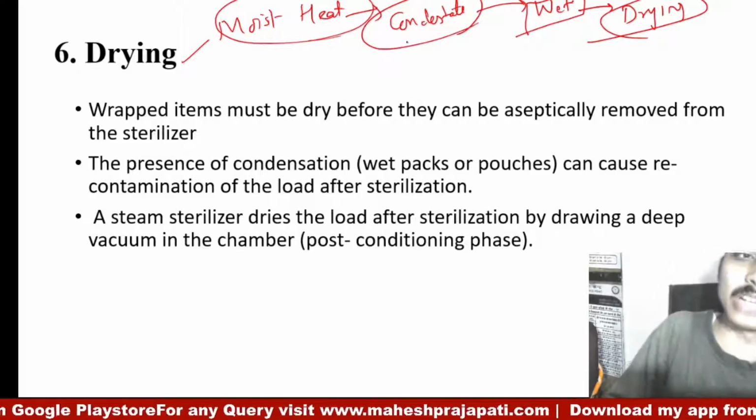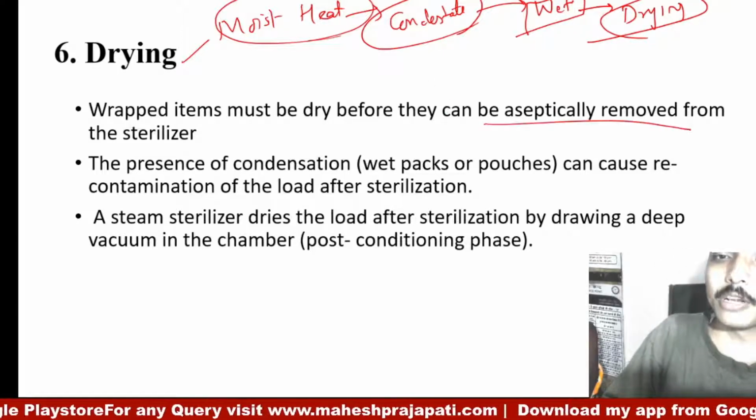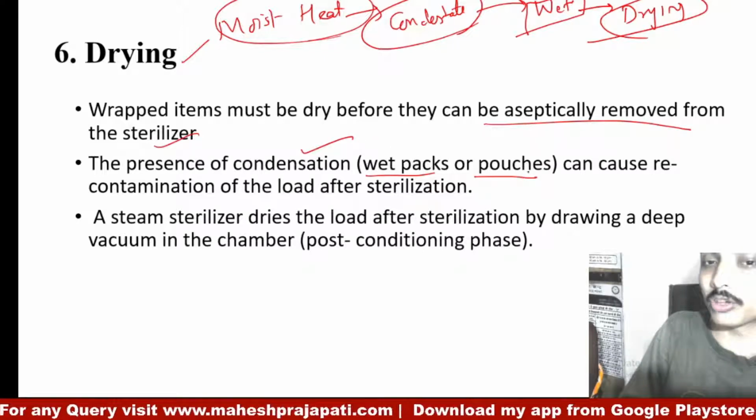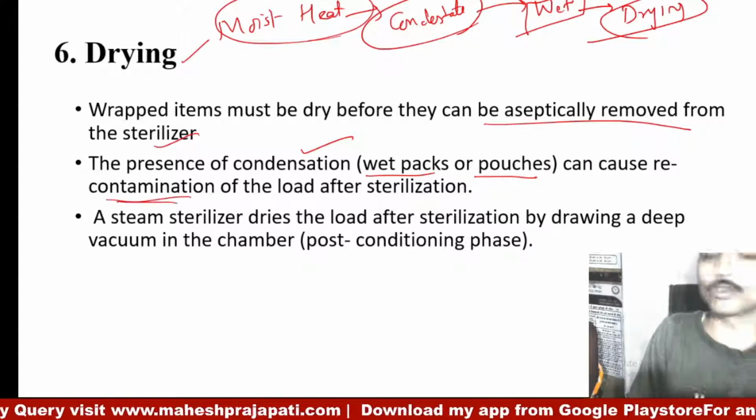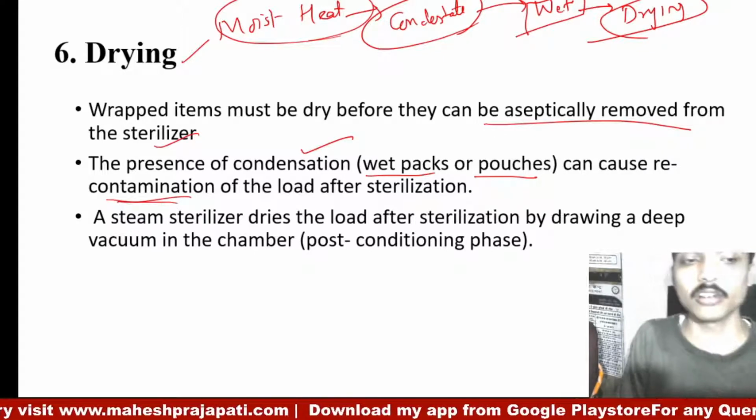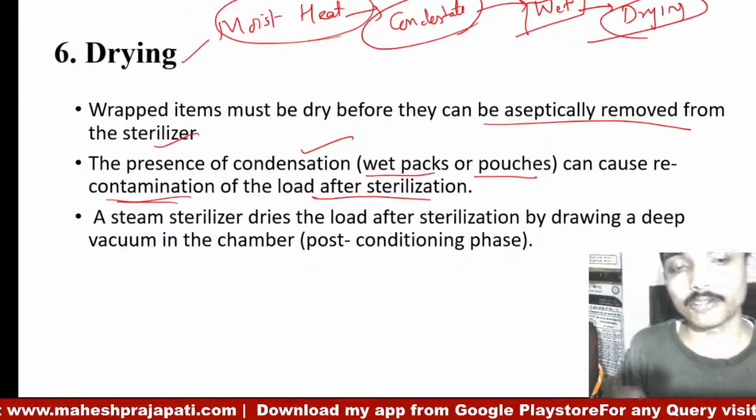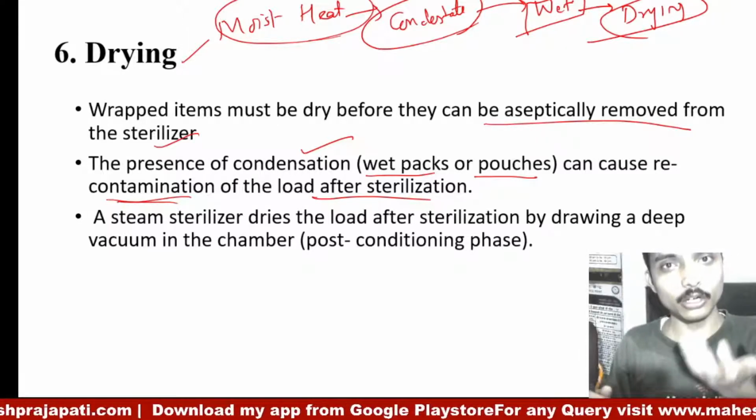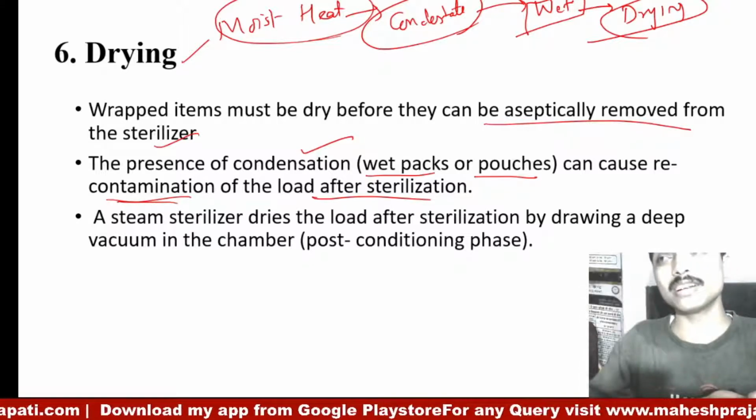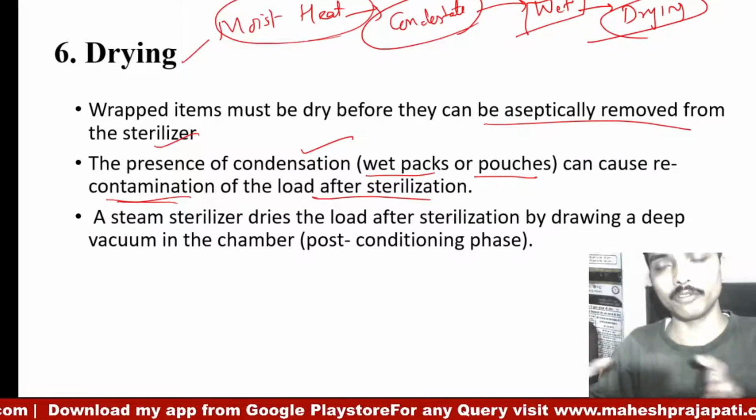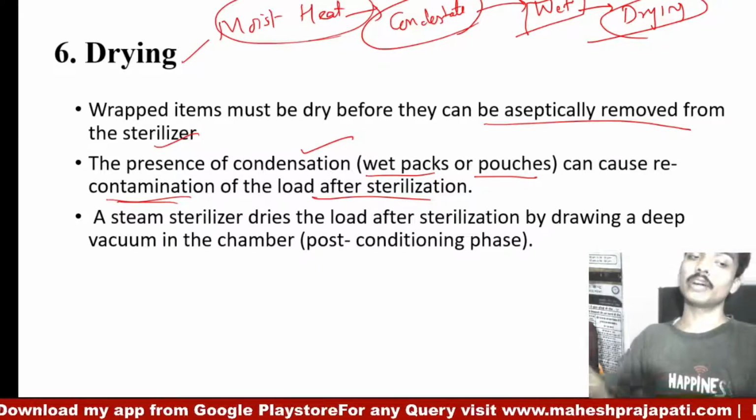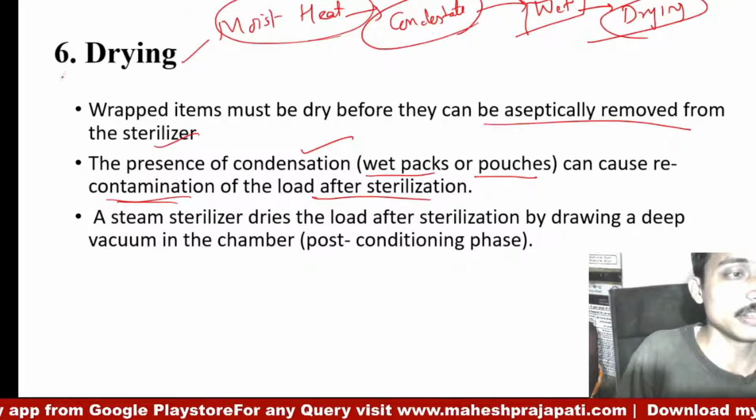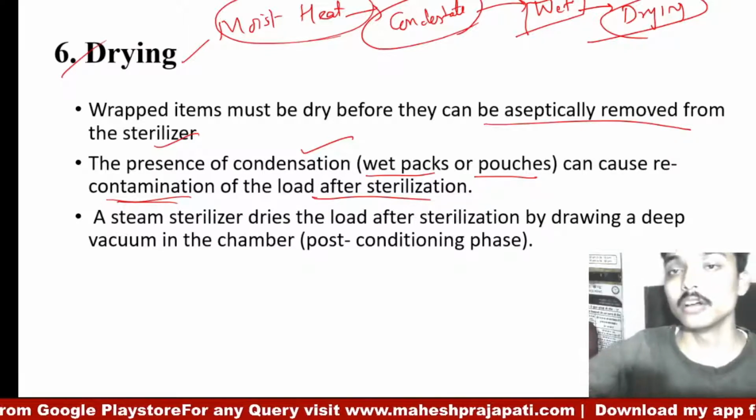Wrapped items must be dry before they can be aseptically removed from the sterilizer. The presence of condensation, wet packs or pouches can cause recontamination of the load after sterilization. So during sterilization it achieves sterility, but because of the wetting, when we remove the object from the autoclave there are chances of recontamination. So it is very necessary to dry the materials which are kept inside the autoclave.